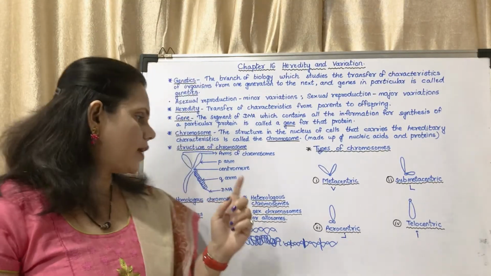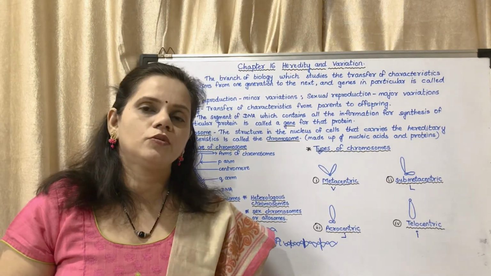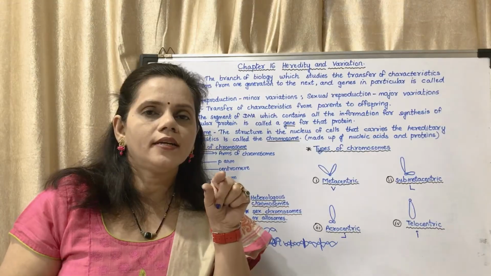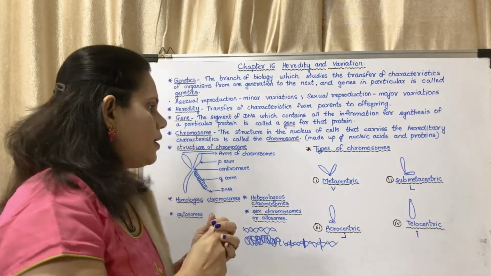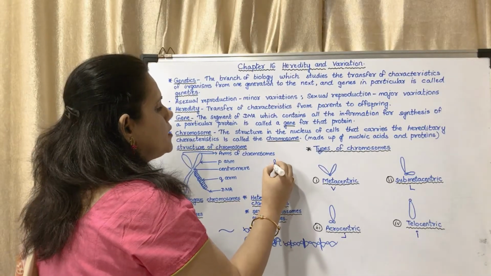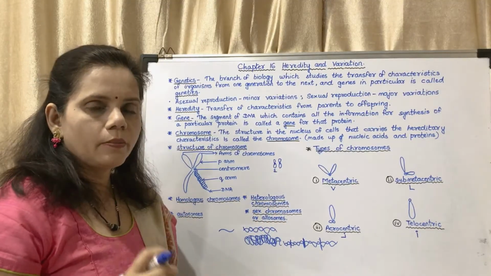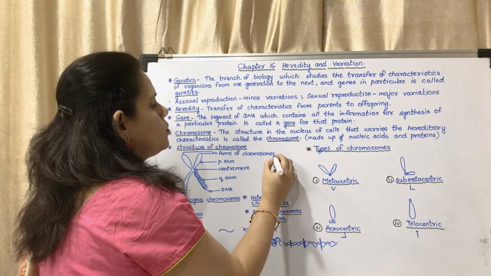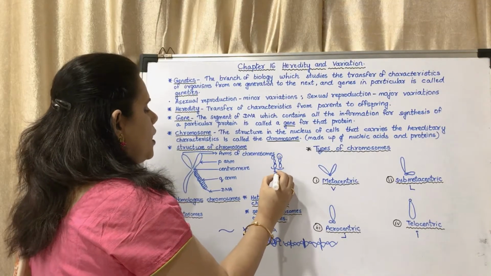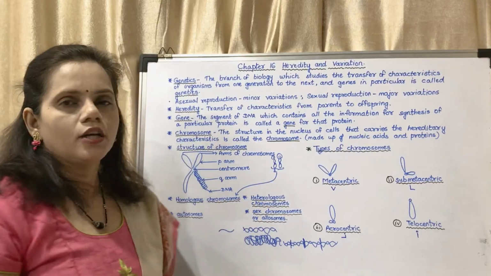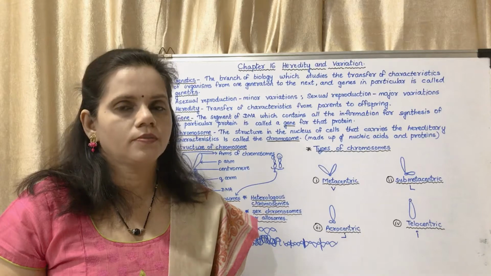Those two are called homologous chromosomes. Those two of chromosome number 1 means one chromosome number 1 and another chromosome number 1. I will show you, they have shown it like this. This is chromosome number 1, and there is one chromosome number 1 and another chromosome number 1. These two are called homologous chromosomes.